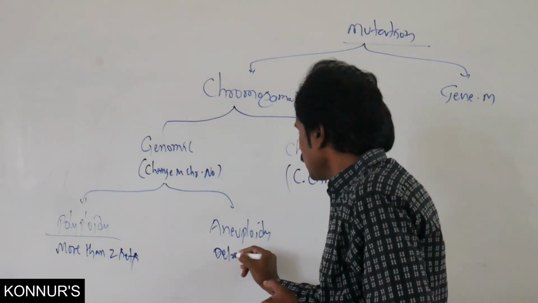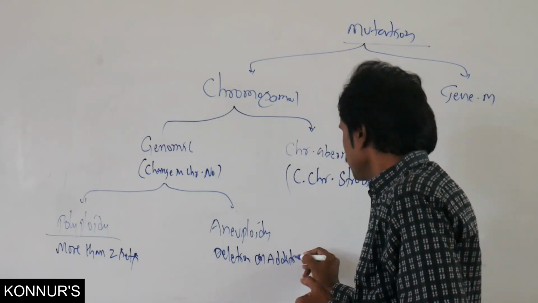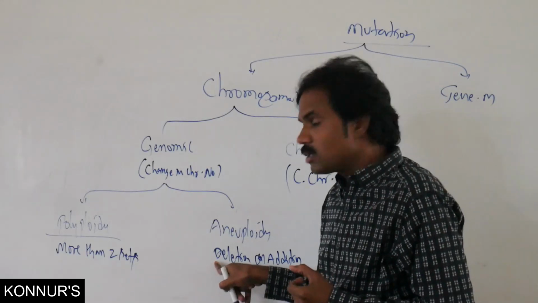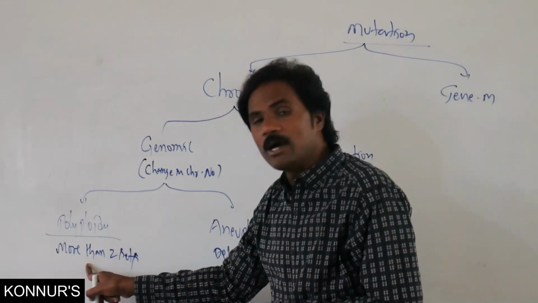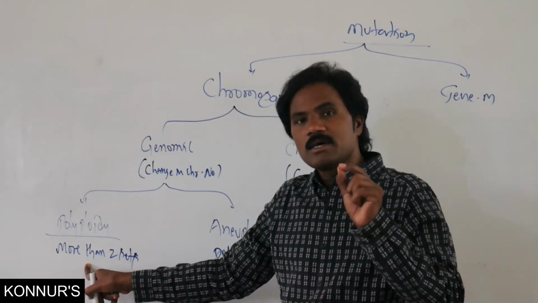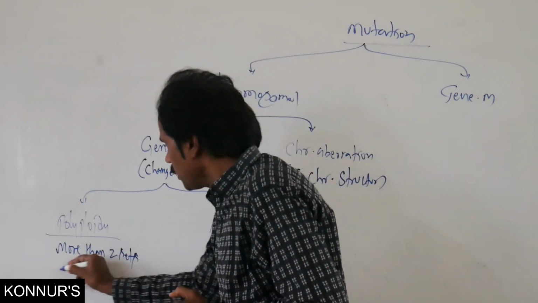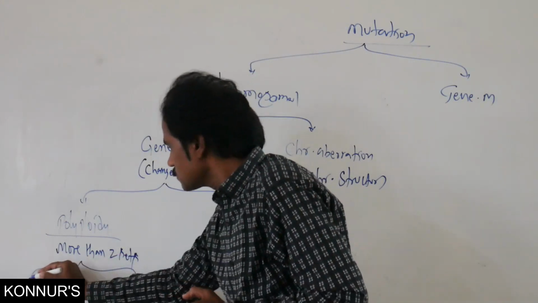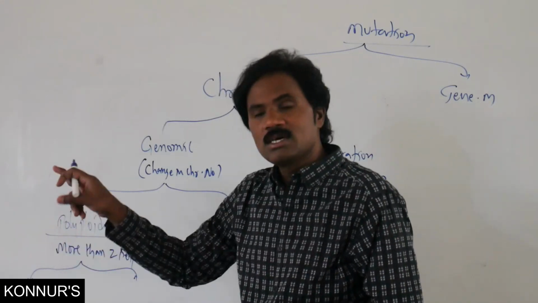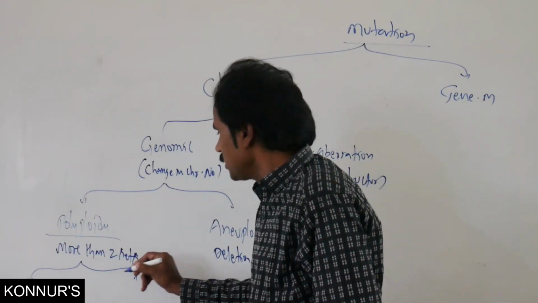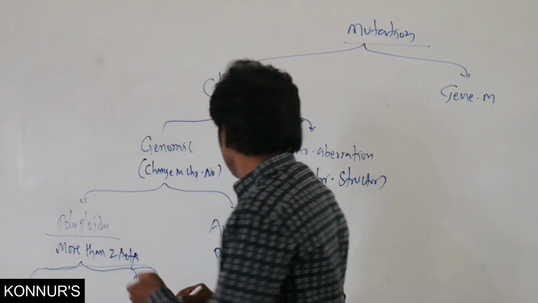Here, either deletion or addition, or loss or deletion or addition of the chromosomes. In polyploidy, again, different types are possible. If there are more than two sets, it may occur in three ways.